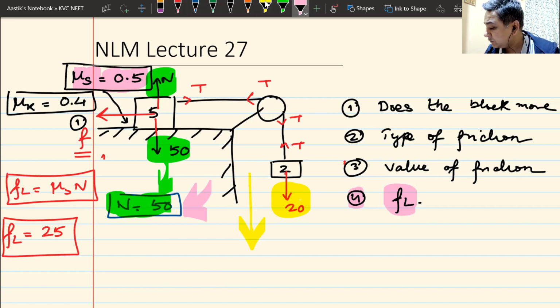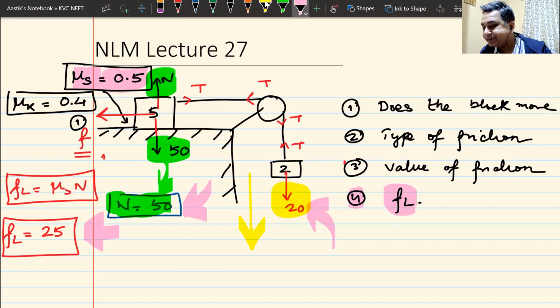Here, as you can see, 20 newtons is trying to pull it downwards. But the maximum force which is trying to stop it, limiting friction, is 25 newtons. Can this block move? Yes or no?